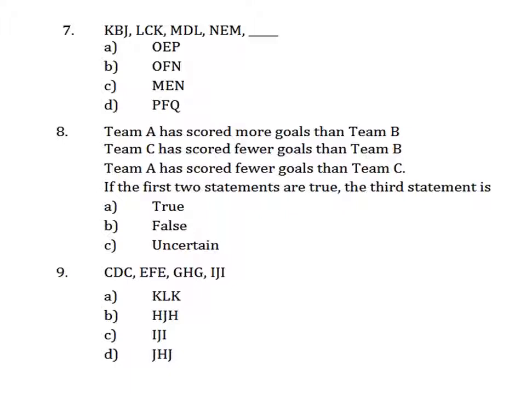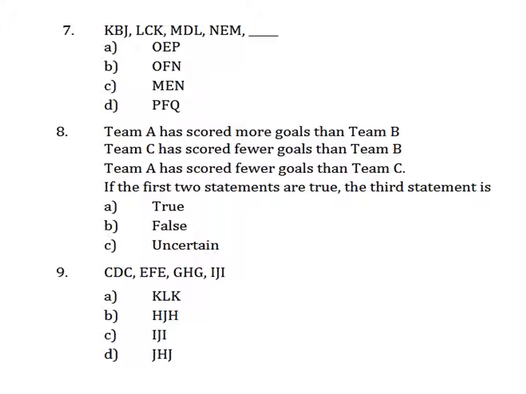The best way to answer such questions is to know A to Z. The moment you write it somewhere, it will be easy to answer, because then only you will come to know how they are arranging the alphabets. Now K, B, J is actually J and K, and in the middle of both, the alphabet B is being inserted. Then L, C, K: L and K are two alphabets together. In between they have inserted C. Then M and L, they have inserted D in between. Then N and M, they have inserted E.